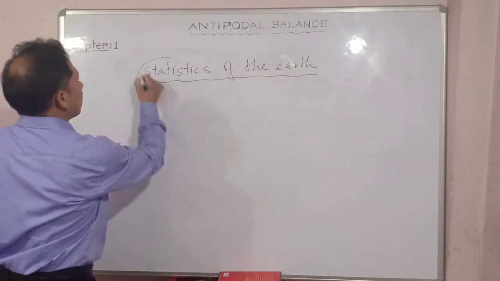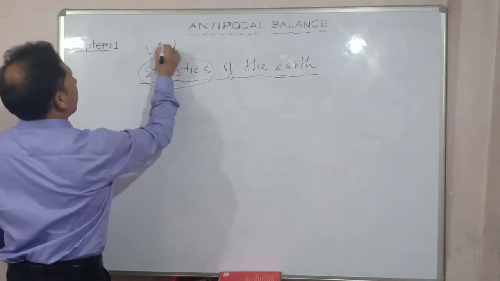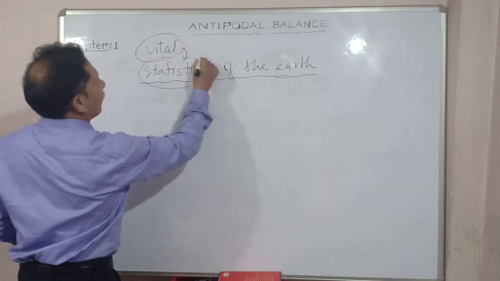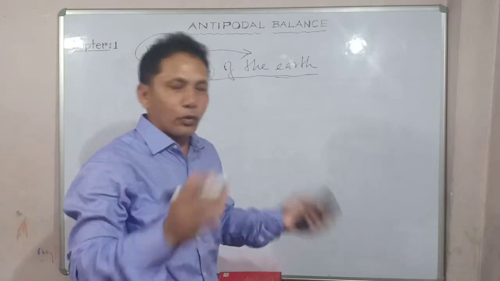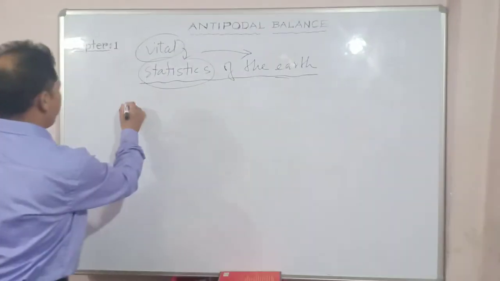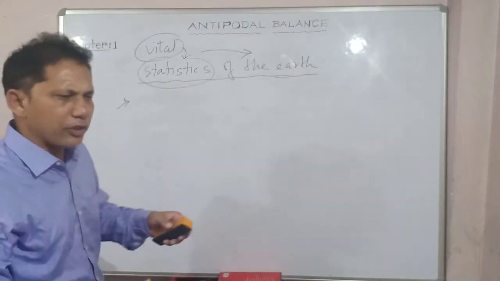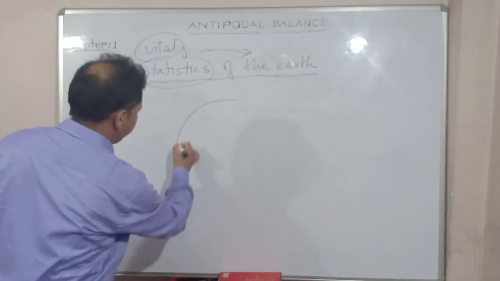So what is statistics? So vital statistics of the earth. Got my points? So you have to know the vital statistics of Earth. Let's come with this vital statistics. That means it's all about the thing. Try to understand.